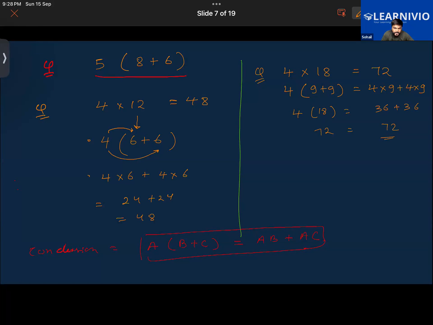Sir, my answer is the same. Check the manner in which we have done it. This is how you have to do this. 18 we broke down into 9 plus 9, and as we know, if we have three numbers, a multiplied with b plus c, b and c can be the same sometimes. Like here we have the same number for b and c, so that equals 4 multiplied with this 9 plus 4 multiplied with this 9, that is 36 plus 36. So that was the case of the distributive property.